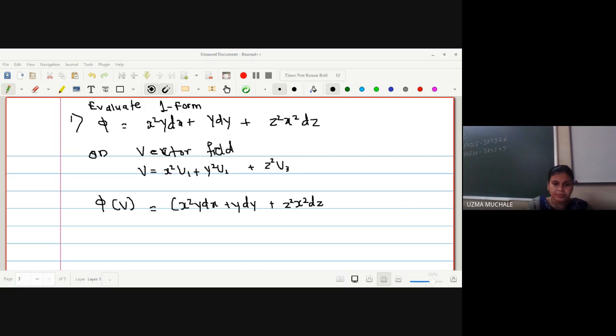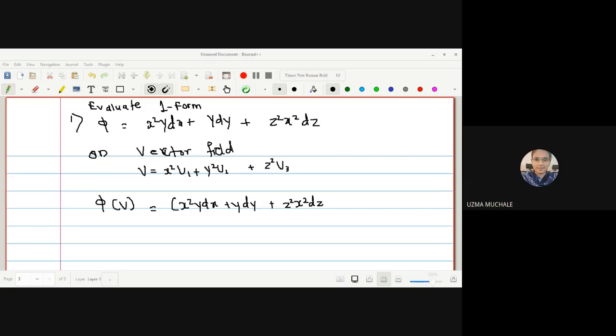For that, we must know some results so that we can apply them. We must know that any vector field can be written as a linear combination of the natural frame field. This is V1, this is V2, and this is V3. Now for phi of V, we will keep V as it is, because we know some results that we can apply here.